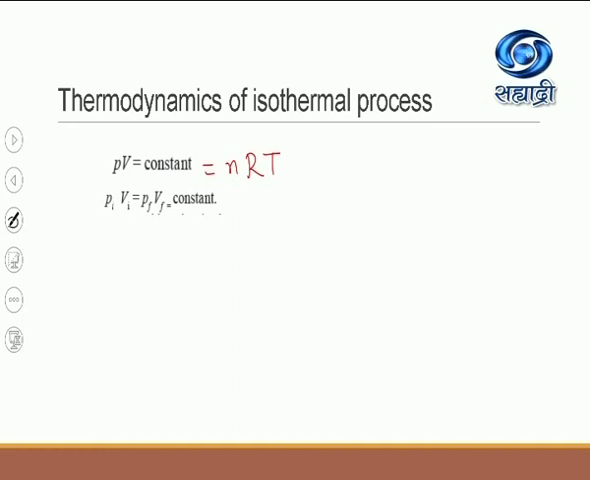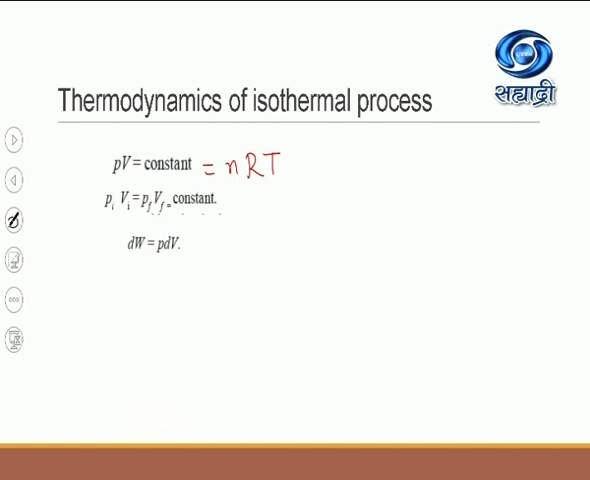Then I can write here, using the basic equation, that is Boyle's law, PV is equal to constant. So this is the equation for Boyle's law, which holds at constant temperature. So here I am writing PiVi is equal to PfVf, which is equal to constant. Okay, this is the second step.